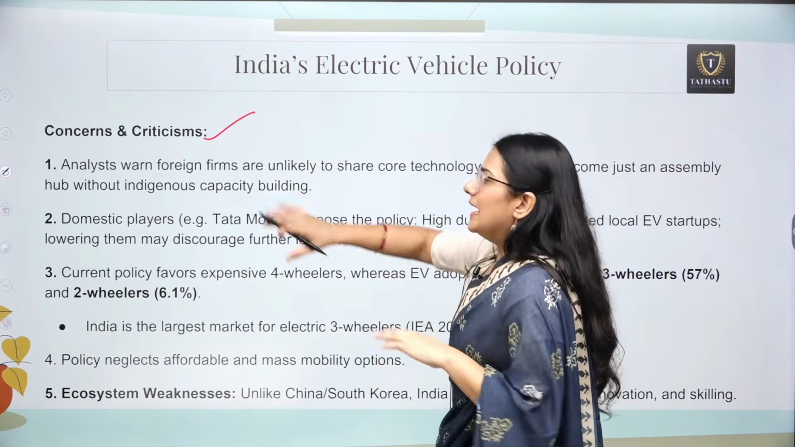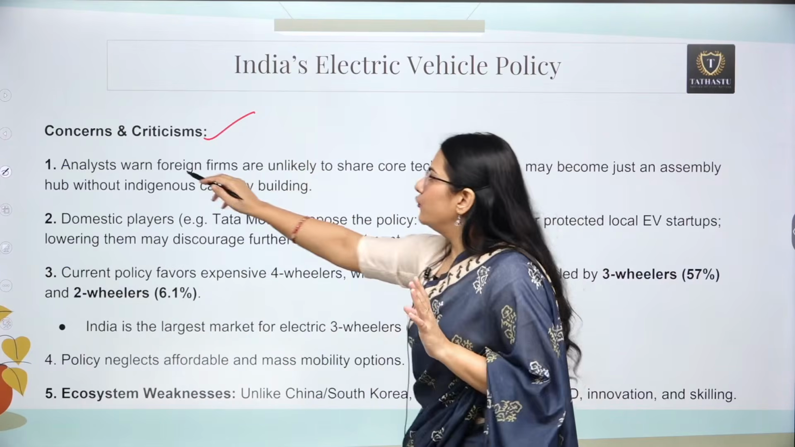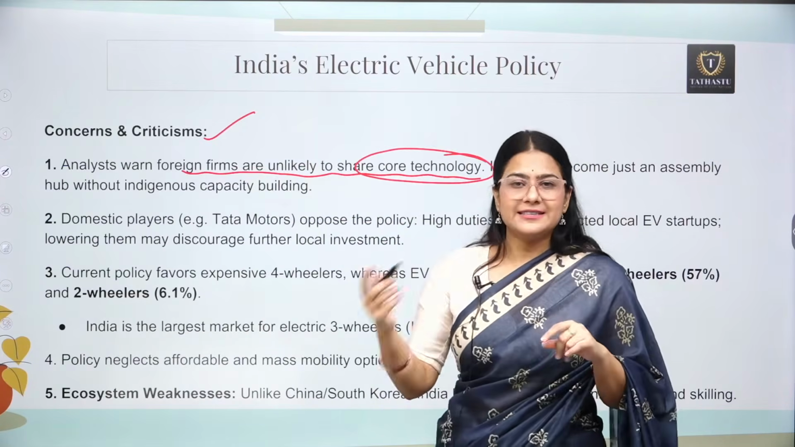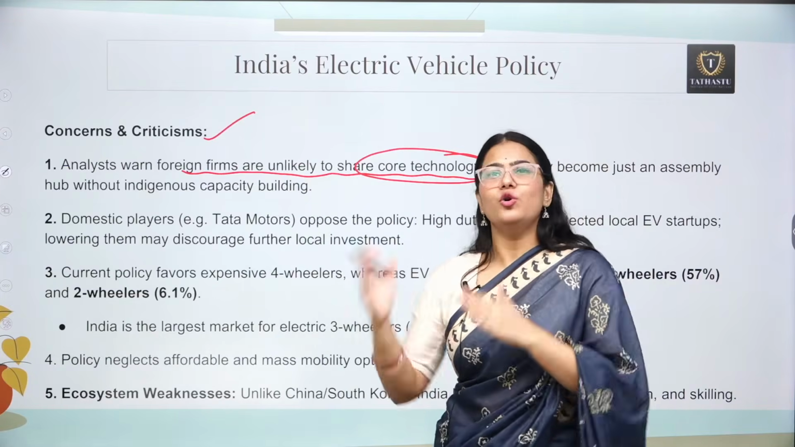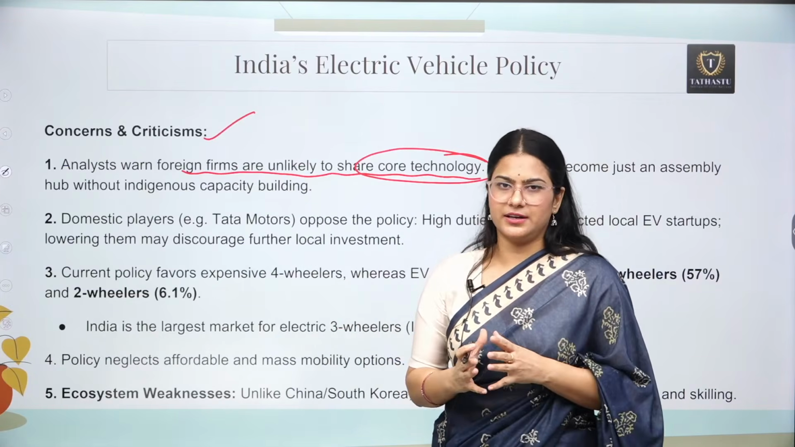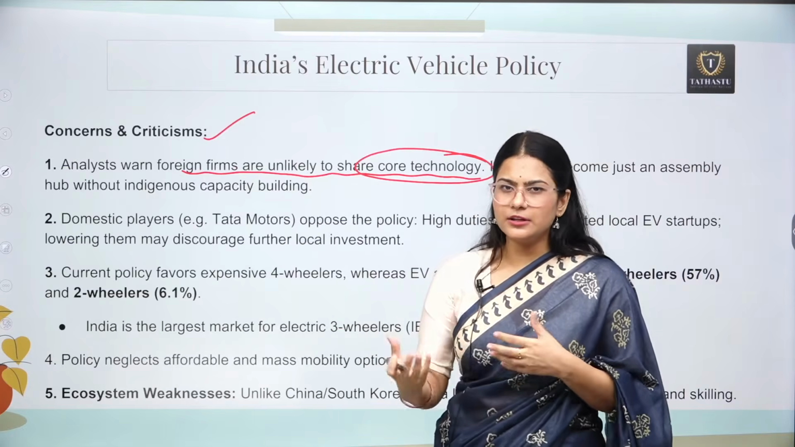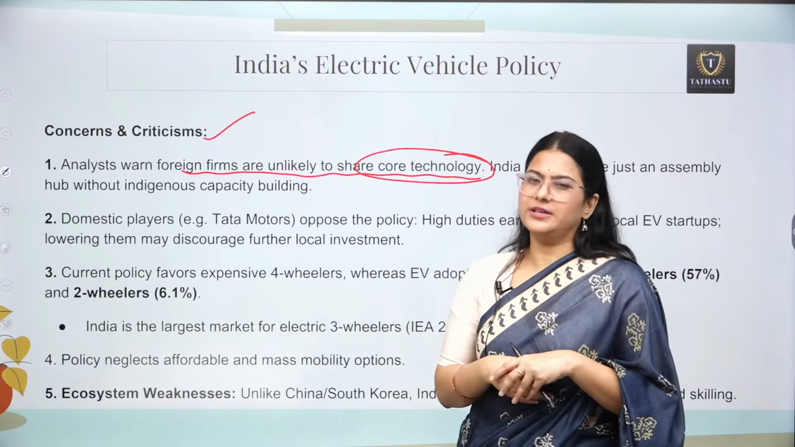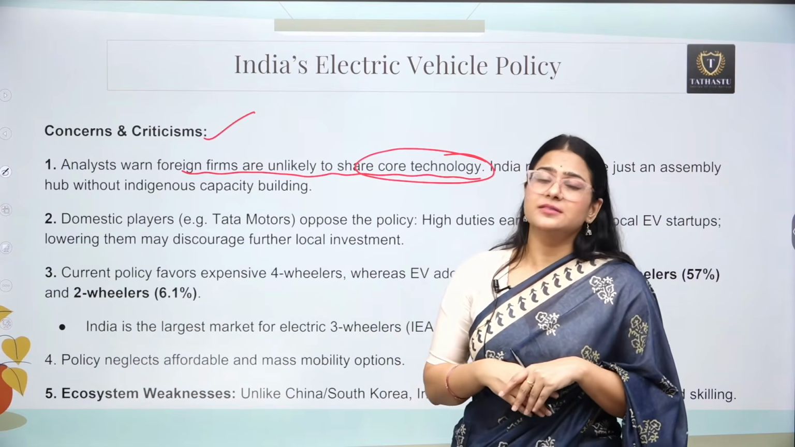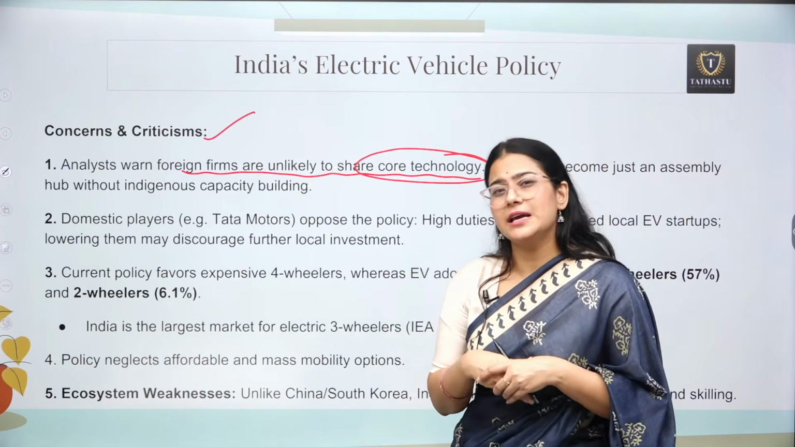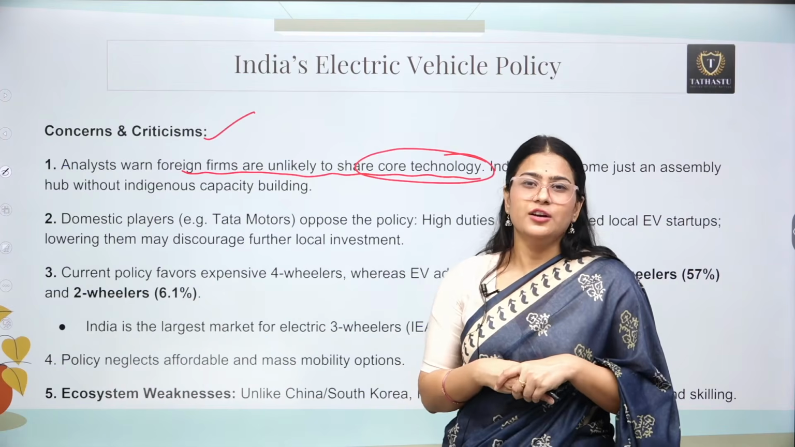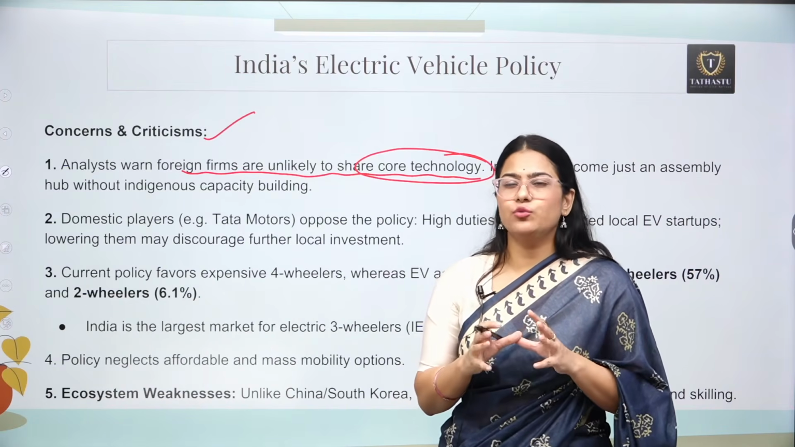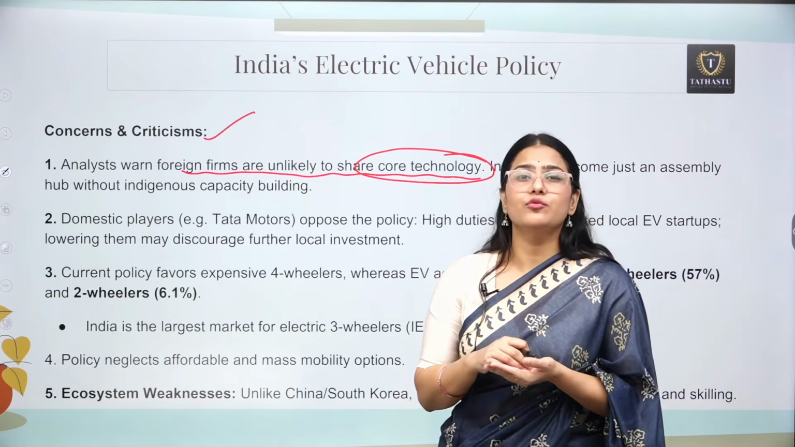First of all, analysts are warning that foreign firms are unlikely to share core technology. Yes, Tesla is going to import its already built vehicles, and they can have some localization of manufacturing as well. But are they going to provide us that technology as well? I have already told you in the last slide that this whole guideline policy is basically focused on foreign investment.